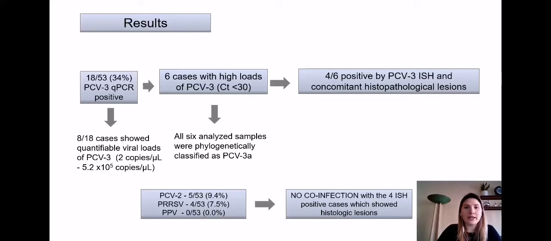PCV2 was found in a frequency of 9.4% in the studied cases, while PRRS virus was found in 7.5% of the cases, and porcine parvovirus was absent in all studied cases. It's important to mention that no co-infection was found in the 4 PCV3 in situ hybridization positive cases.